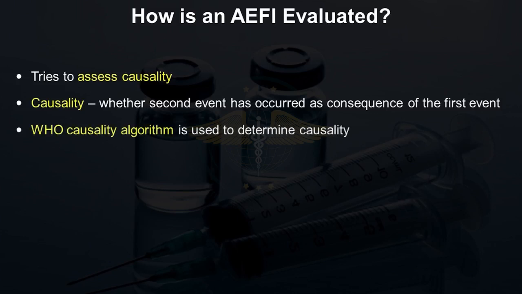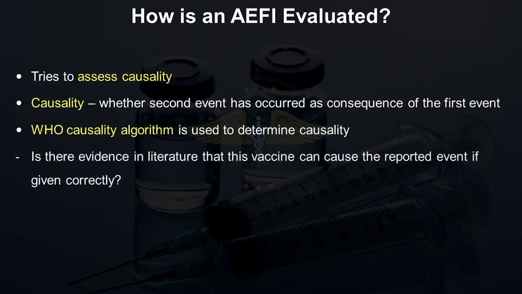This is assessed by the WHO, World Health Organization, causality algorithm, which is used to determine causality. There are 2 questions in this algorithm. Is there evidence in literature that this vaccine can cause the reported event if given correctly? For example, if there is any redness or swelling after a whole cell pertussis vaccine, this is reported in literature. So this would not be considered as something very unusual.